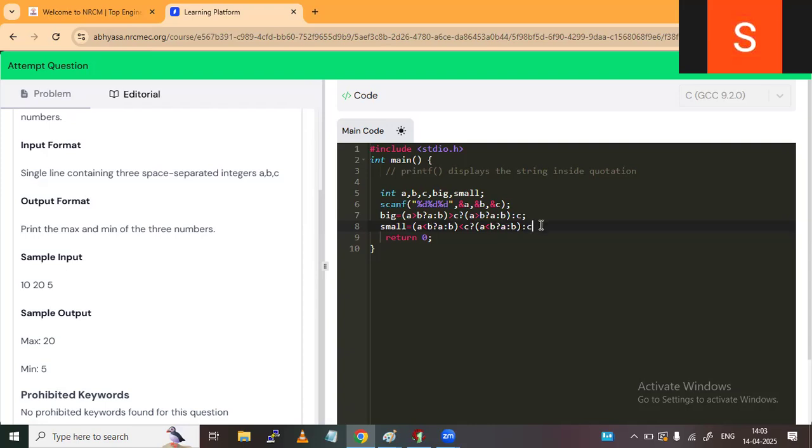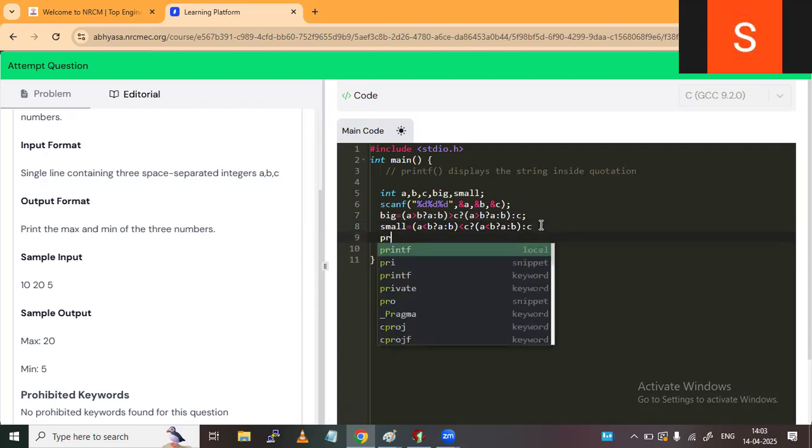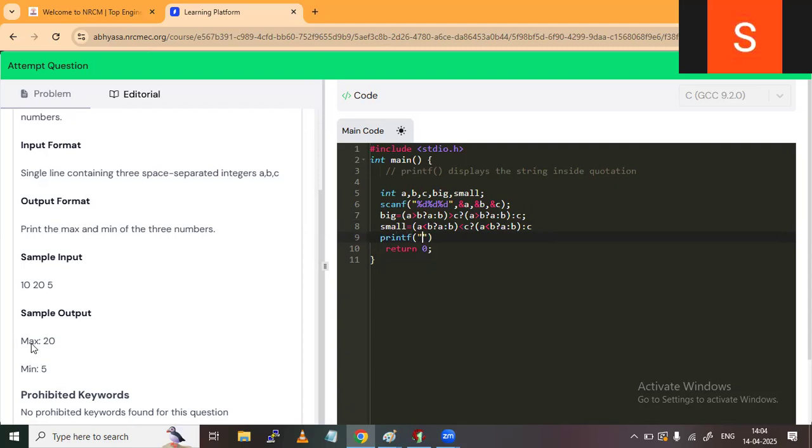Now after this I have to print the result. Printf, and you see the sample output should be like this only: max 20, min 5. Exactly this output should be printed, not other than that. Otherwise your execution will not be accepted, and an error will be shown here, right? Exactly the same.